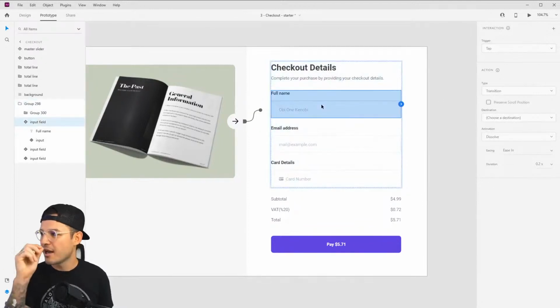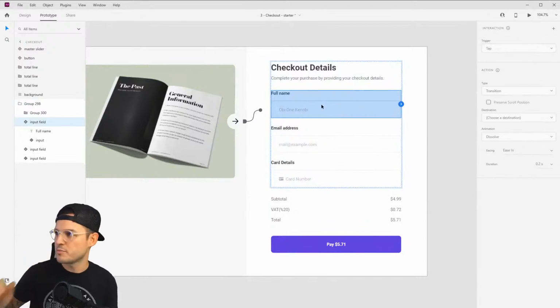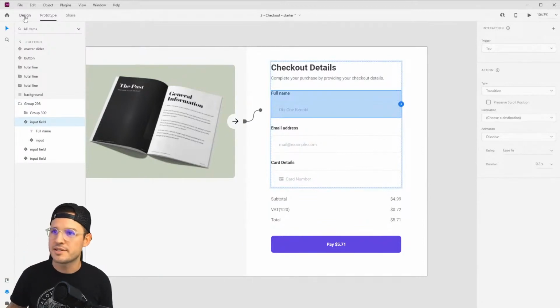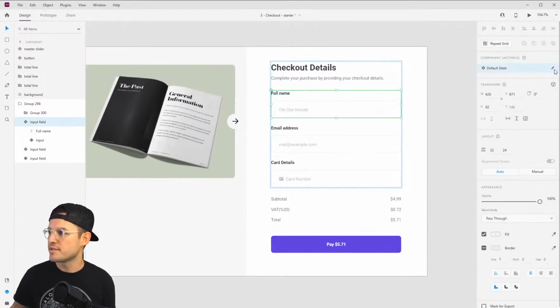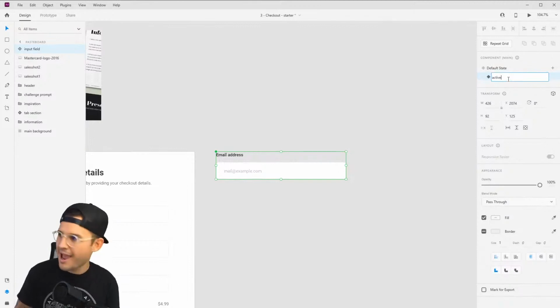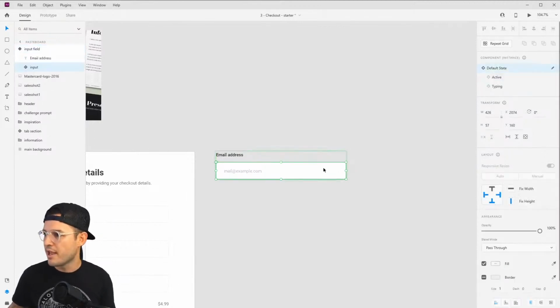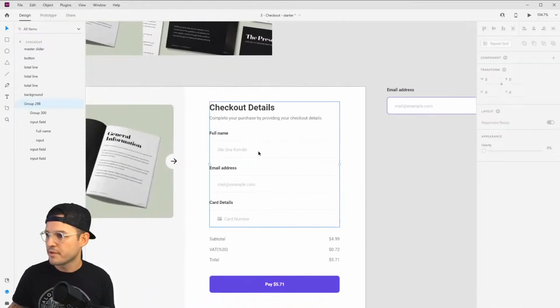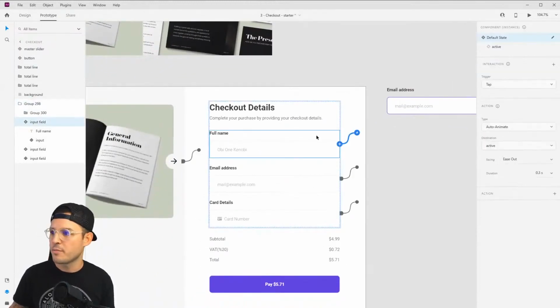Okay, we need to set another component state for this guy. So this one only has one state. We need to make another one that is the toggle state. We'll call this active, like so. And all that does is take the active state there. Beautiful. Okay, so now we can come back and do our prototyping, which we should be able to say on tap, auto animate to active.